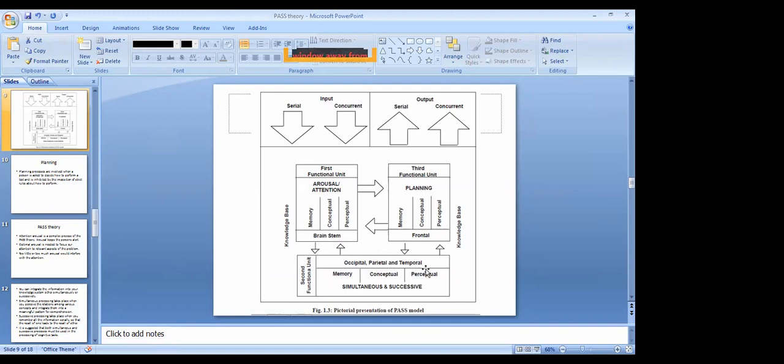Then it goes to the process of processing. So this is the second functional unit. You will think either simultaneous processing or successive processing depending on how the input is. If input is serial, you will do successive processing. If input is concurrent, you will do simultaneous processing. Then it will go to planning. How will you answer? Spontaneous answers will come to you, and this will be the output. You will give serial, you will tell the table of 4, that is serial. You will make a triangle on the rectangle beside the circle, that is concurrent output. I think I'm clear here.